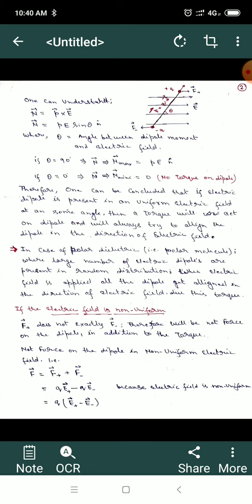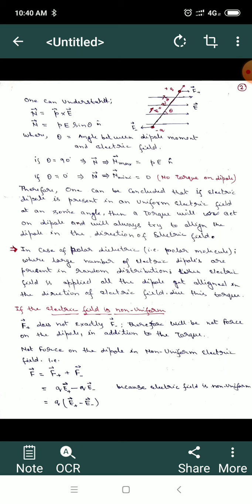So the dipole will be stable when theta is equal to 0, or we can also substitute theta equal to 180 degrees. In that case also, sine theta becomes equal to 0. So our dipole will be in stable equilibrium, in the direction of the electric field, if theta is equal to 0 degrees or 180 degrees. There will be maximum torque, which will always tend to align the dipole into the direction of the electric field, if theta is equal to 90 or 270 degrees. And if theta is greater than 0 degrees, there will be a torque on the dipole.